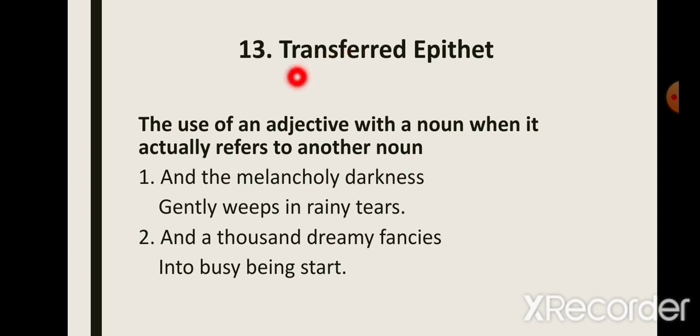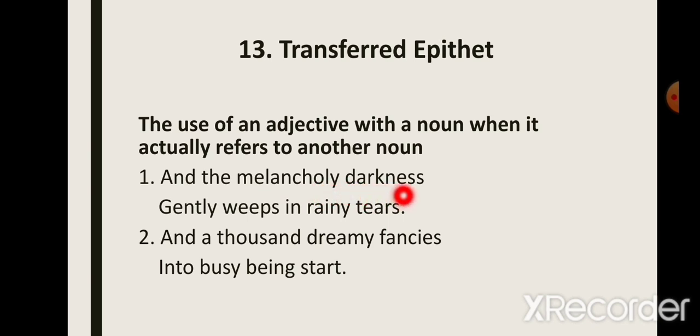Next, we have transferred epithet. This is the use of an adjective with a noun when it actually refers to another noun. When an adjective is used with a noun but it does not qualify that noun, and actually qualifies some other noun, that device is called transferred epithet. For example, in the poem The Rain on the Roof, the writer writes, "And the melancholy darkness gently weeps in rainy tears." Now the adjective melancholy means sad, and it has been used with the noun darkness.